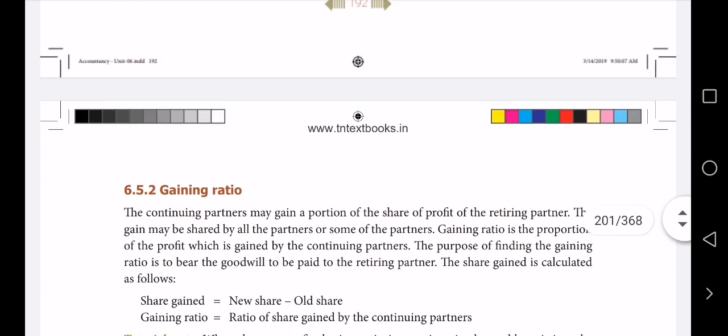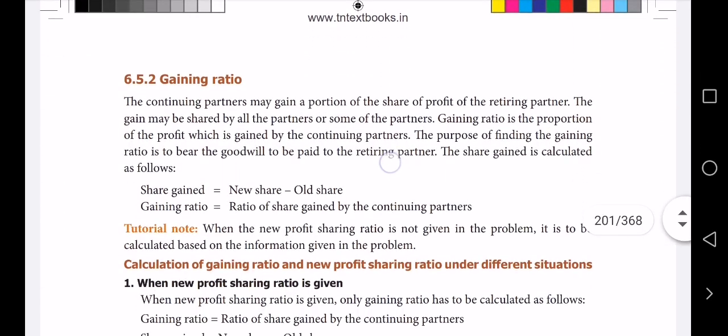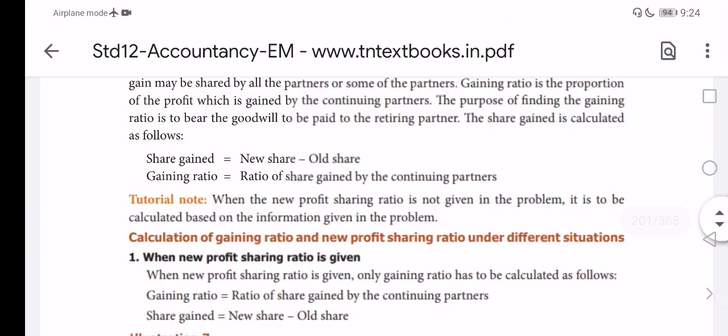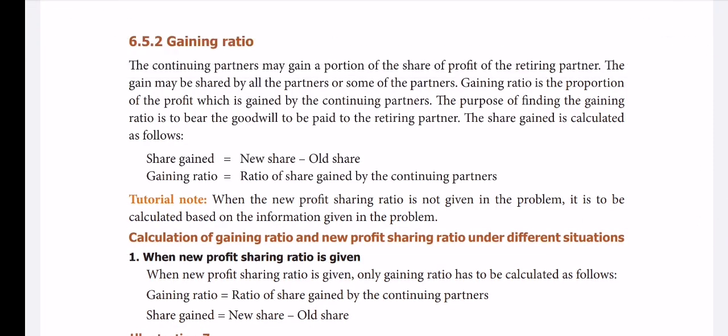So gaining ratio means what portion the existing partners are going to take from the share of the outgoing partner. It is a gain or profit to them. That's why we say this is gaining ratio.